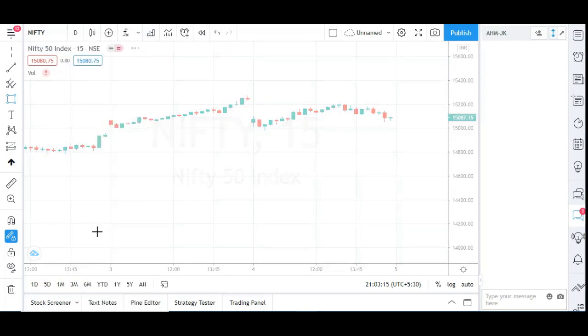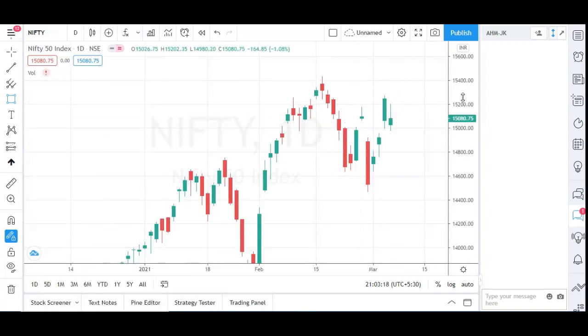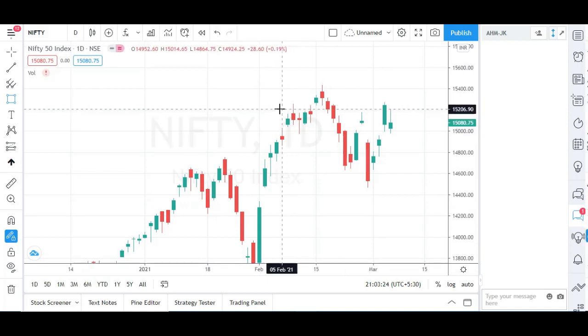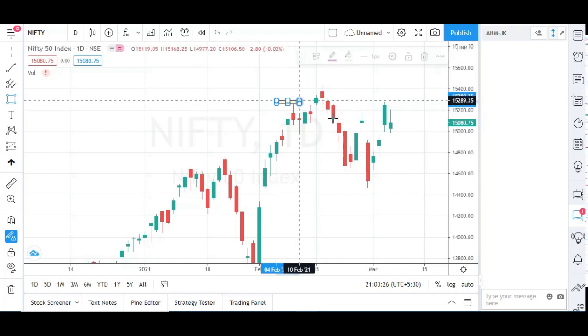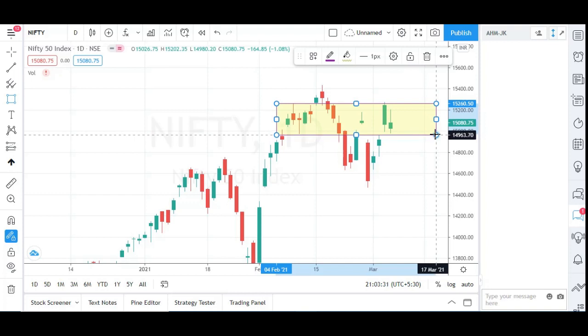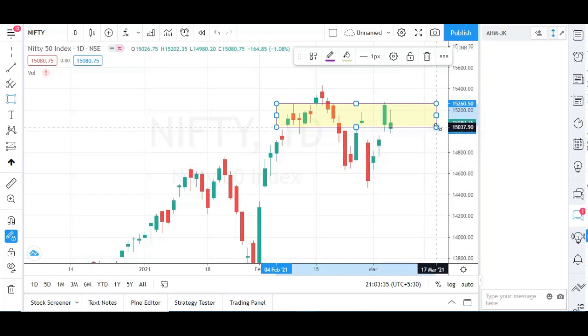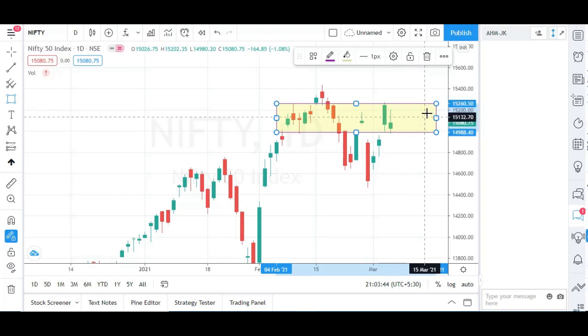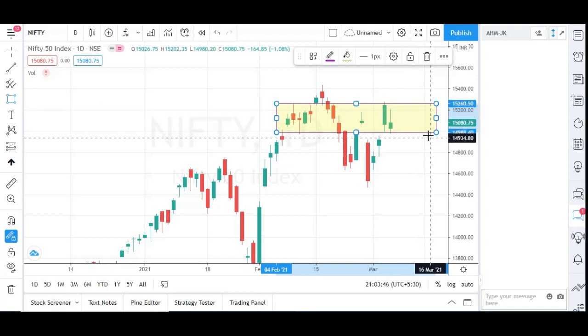If you look at the day candle, here we have a sideways market. My assumption is that the market might trade between these levels for some time. Here we can see a good amount of support and resistance. The market might trade somewhere between 15,200 to 15,252, around 15,000.